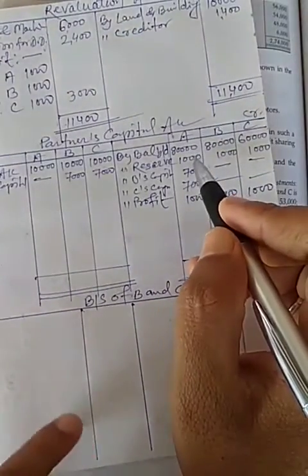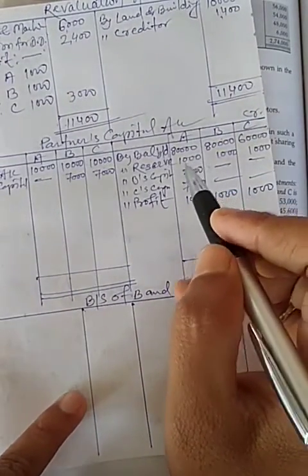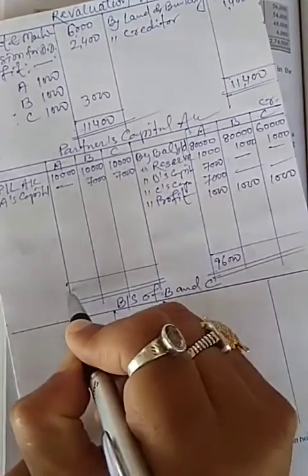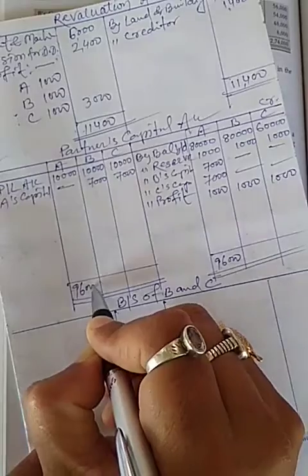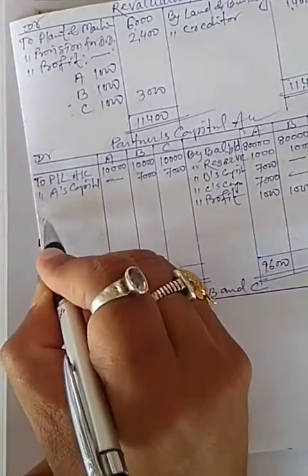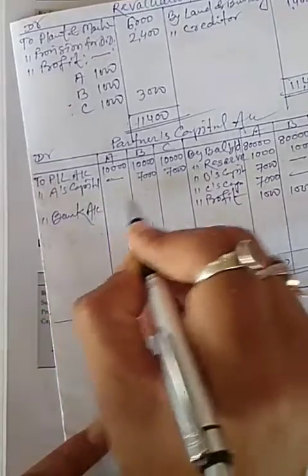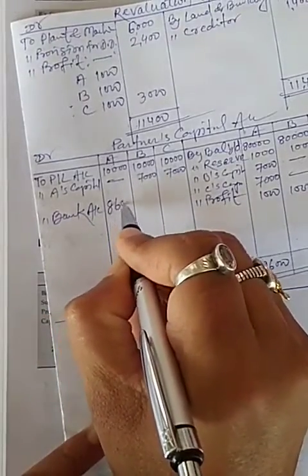Total of A's capital account will be 96,000, and we have to pay by bank account 86,000.